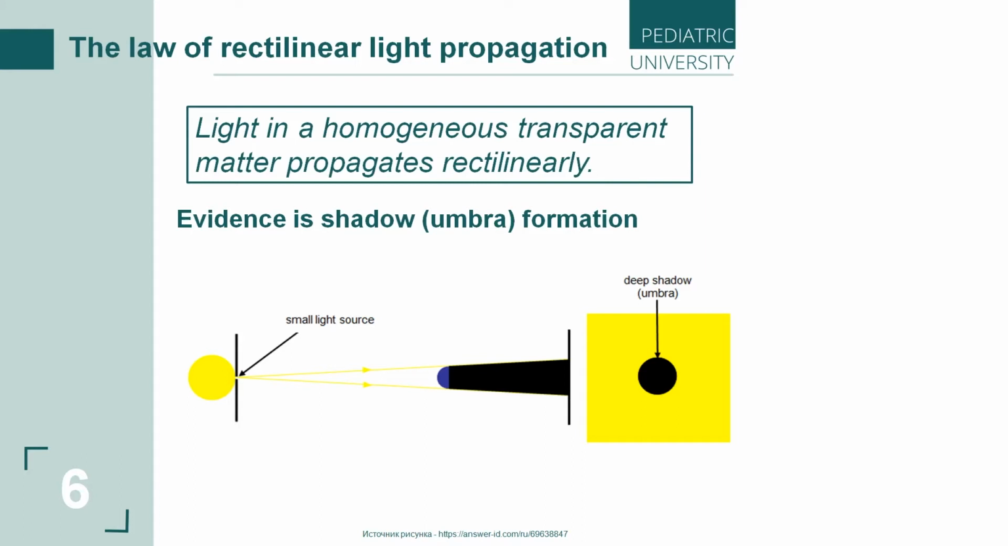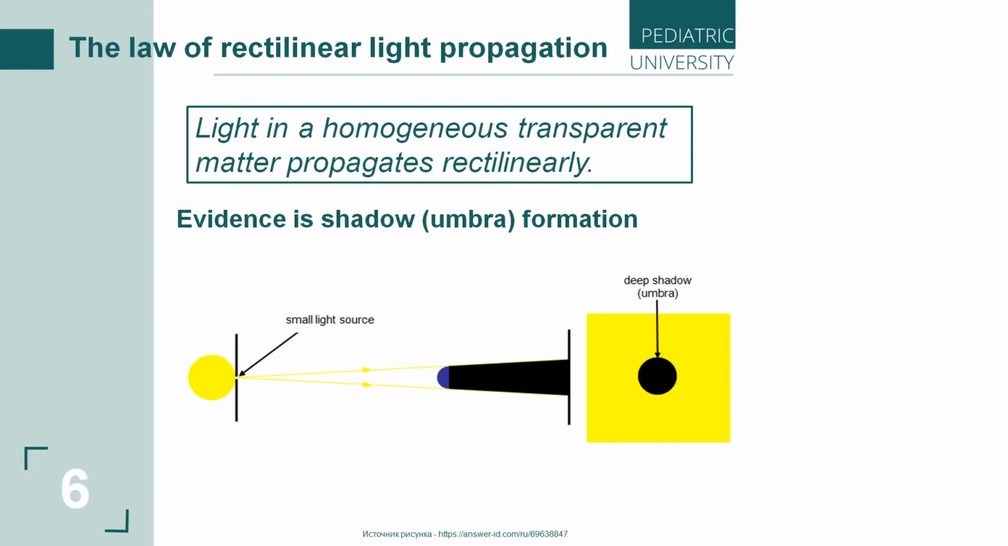A straight line is the shortest distance between two points. The curvilinearity of light rays in an inhomogeneous medium is explained by their refraction at the boundaries of layers of a medium with unequal density. The proof, or the evidence, of this law is shadow or umbra formation.